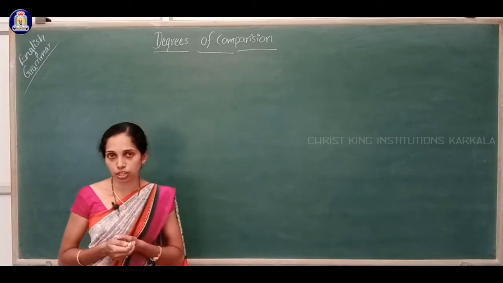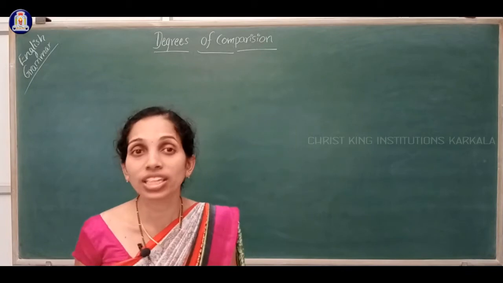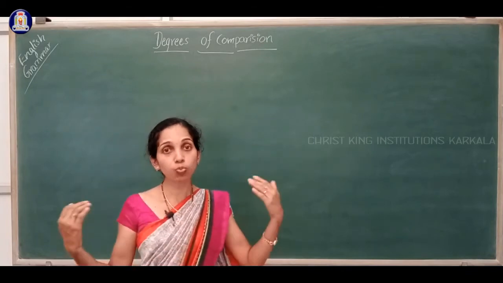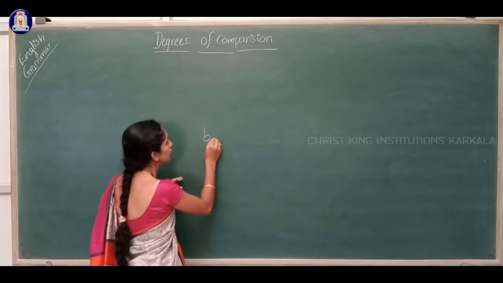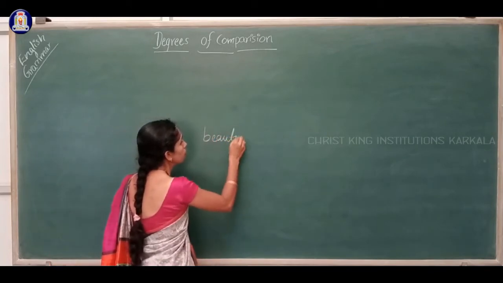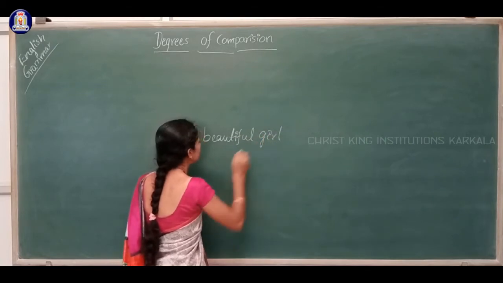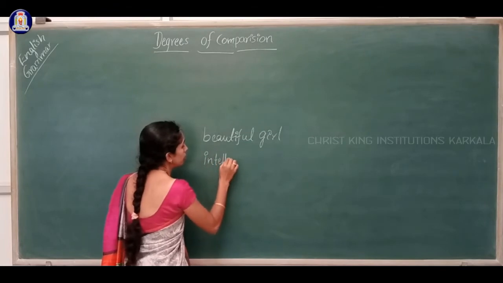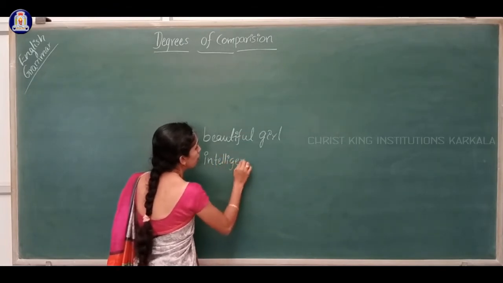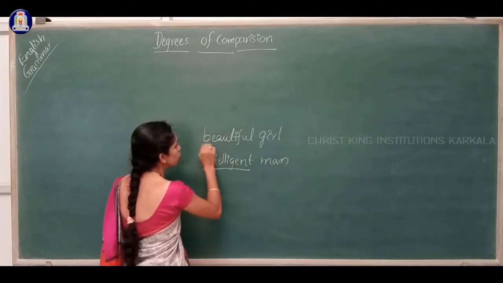What is an adjective? Adjectives modify or qualify or add more to the noun, right? For example, beautiful girl, intelligent man, tall boy. So these are adjectives.